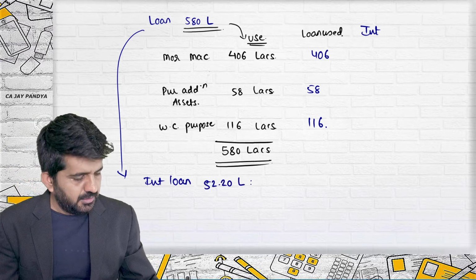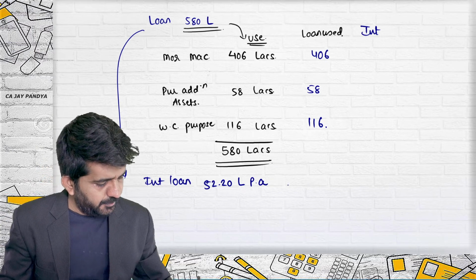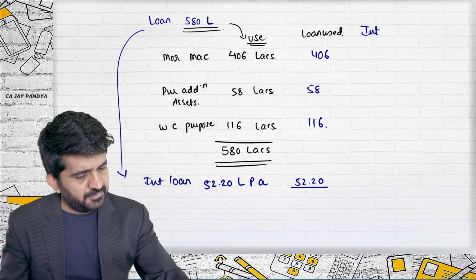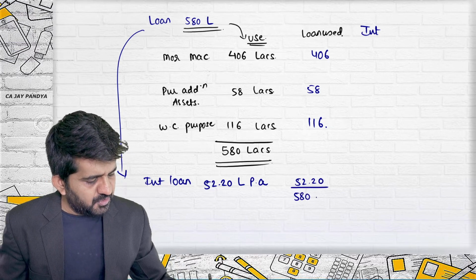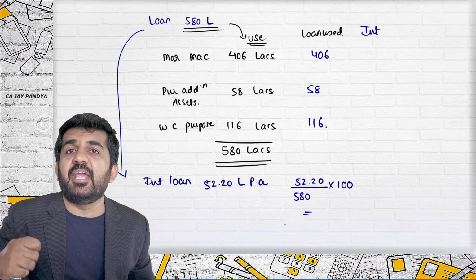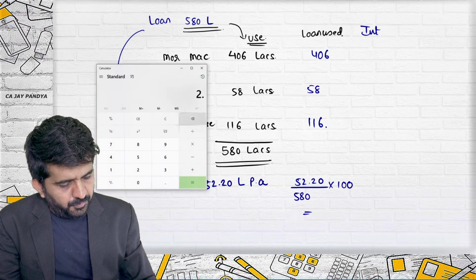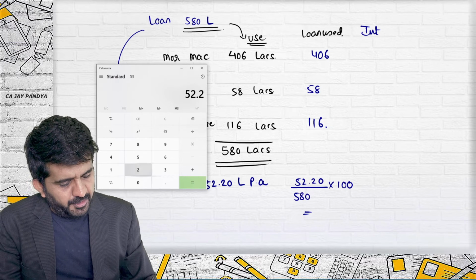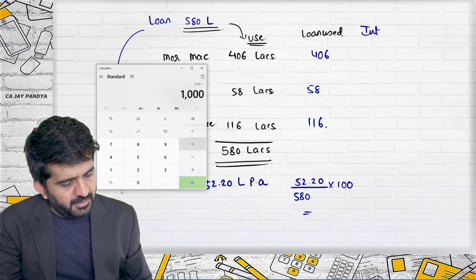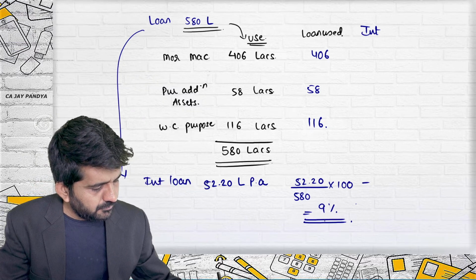52.20 lakhs per annum is the interest. Let me find out the interest rate per annum. Total borrowing is 580 lakhs. I am finding out the rate of interest per annum. It is 52.20 divided by 580 multiplied by 100, which is 9%.